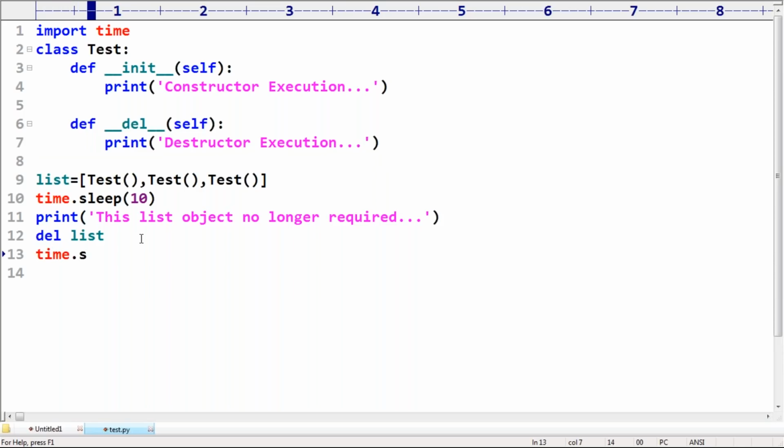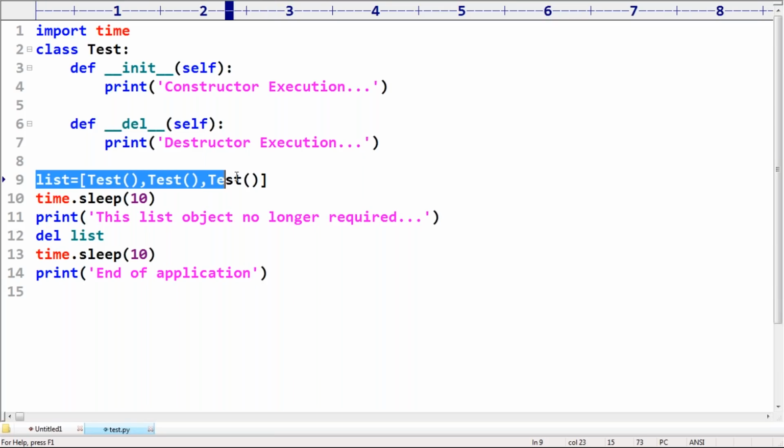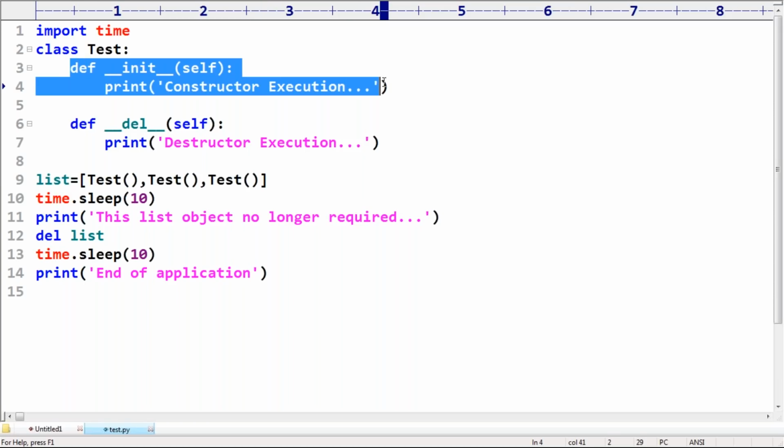Now time.sleep of another 10 seconds. Print end of application. Can you please guide in this case? What is the answer? By default, how many objects are eligible for garbage collection? I mean, sorry, how many objects were created? 3 objects. That's why the constructor got executed 3 times.